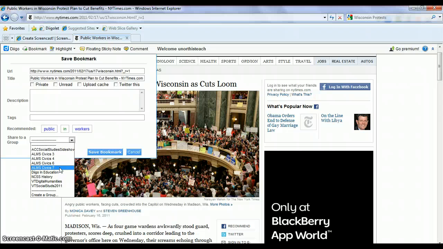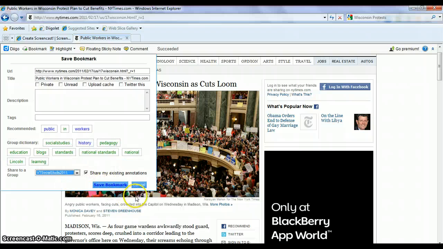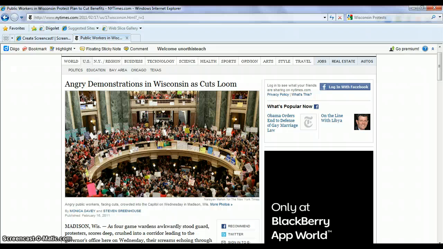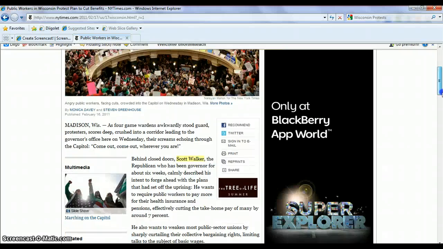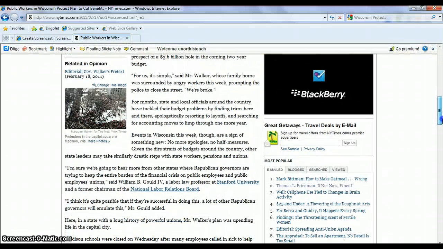Okay? So once you select that, I'm going to select a different one. Once you select that, just come over here to Save Bookmark. Alright, so now this website has been bookmarked. Now what I want you to do is reread this article, and find out who is an example of a policymaker that this article is about.